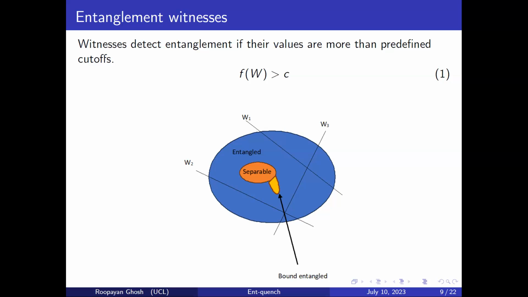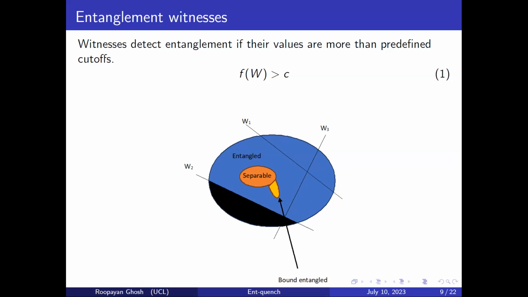So what they do is, for example, witness 1 can detect entanglement for all states in this shaded region, but it cannot say anything about the rest. And similarly, think of, let's say, witness 2 and so on. And we don't have witnesses that cover the full space, so there are some parts which are not covered. And so we don't really know how to detect entanglement for an arbitrary mixed state till now.